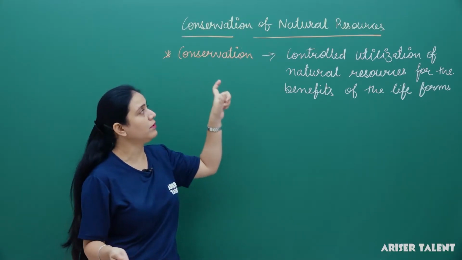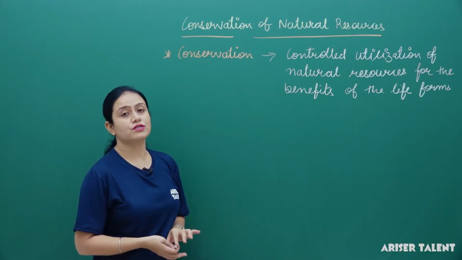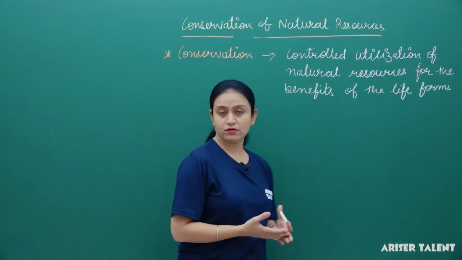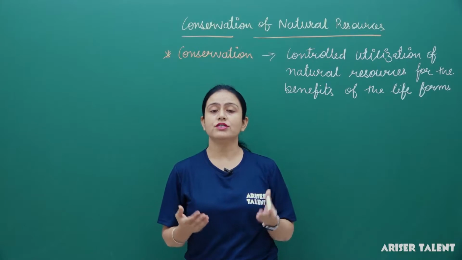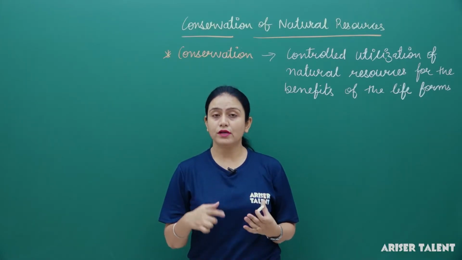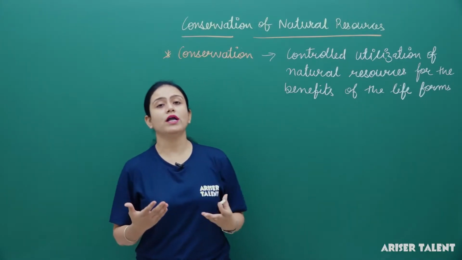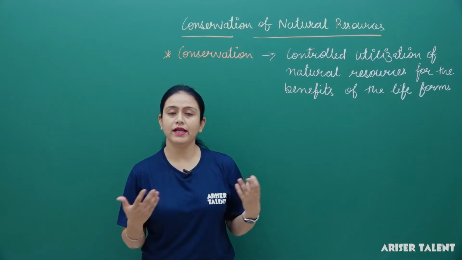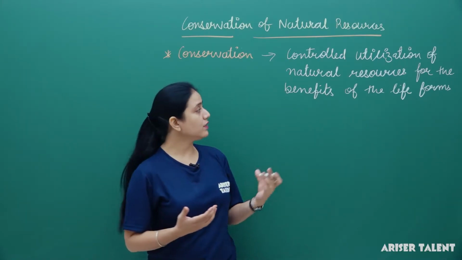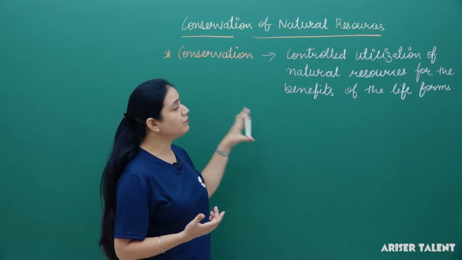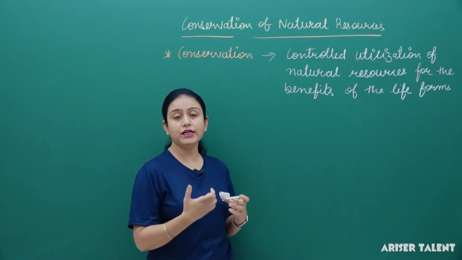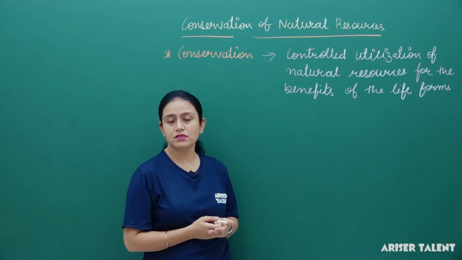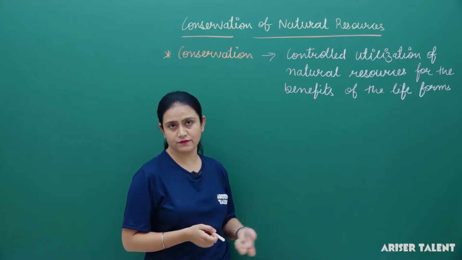So here we are talking about the conservation of natural resources. Now, why do we need to do this conservation? As I told you, conservation is required because we want to increase the quality of the environment, and as well as we want to improve the yield of plants and animals. So this is the aim of conservation.